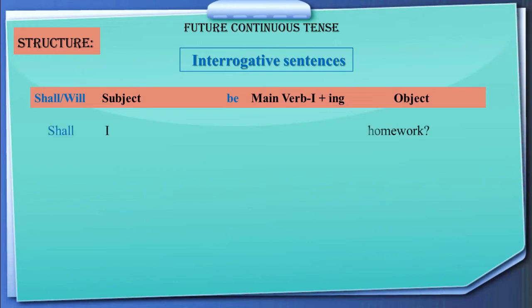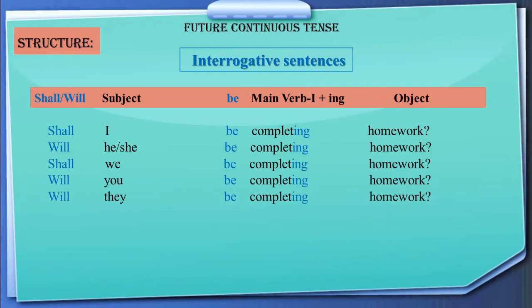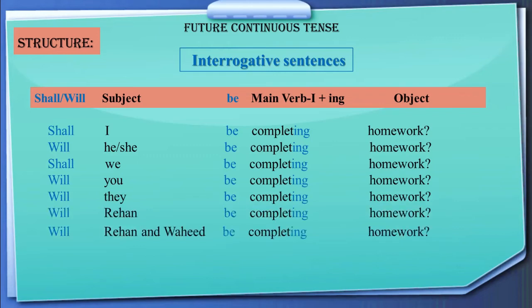And it will be like, shall I be completing homework? Will he or she be completing homework? Shall we be completing homework? Will you be completing homework? Will they be completing homework? Will Rehan be completing homework? Will Rehan and Wahid be completing homework? So this is how we are going to make interrogative sentences.